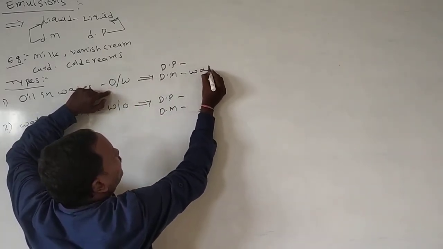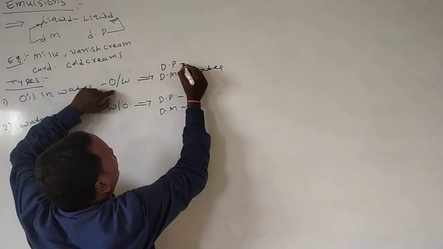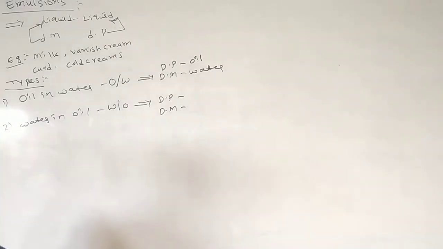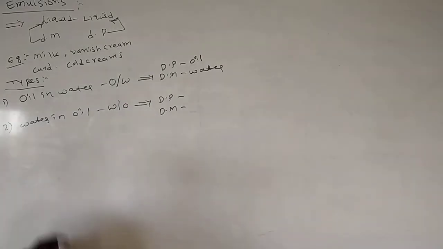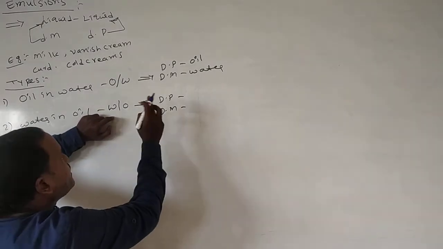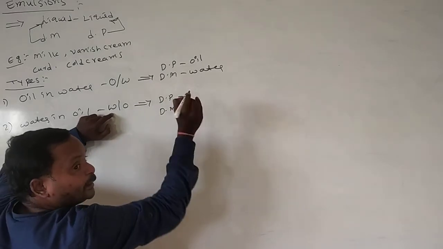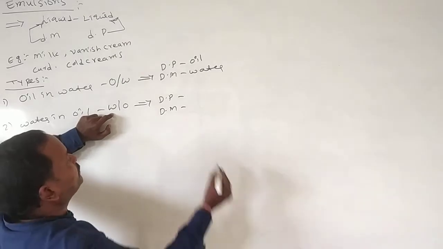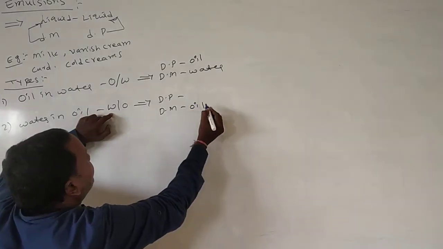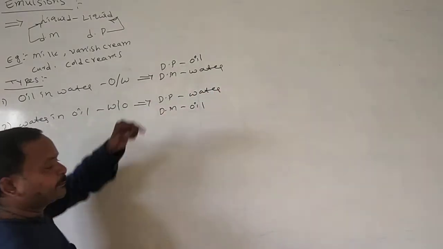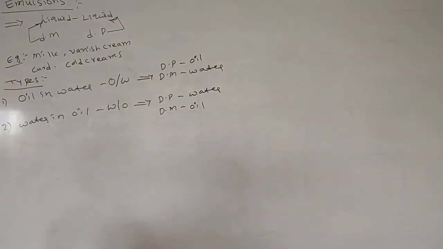So water is the dispersion medium and oil is the dispersed phase. In water in oil emulsion, water is less and oil is more. That means the dispersion medium is oil here, and water is the dispersed phase.